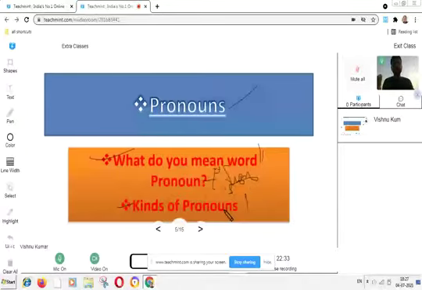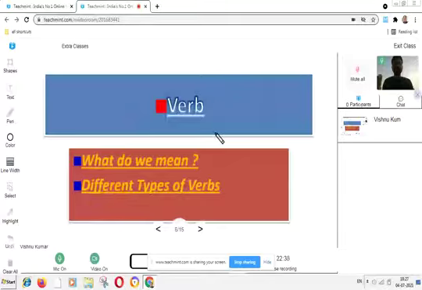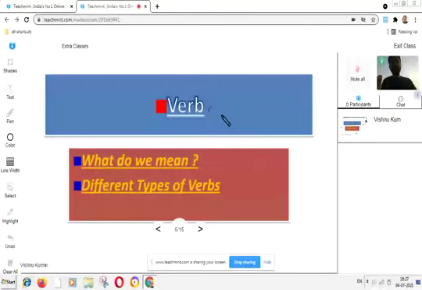So moving to the next slide. Here the third part of speech is the verb. All right. In the group of you in the class, who can tell me what is a verb? Is there anyone who can tell me the definition of a verb?